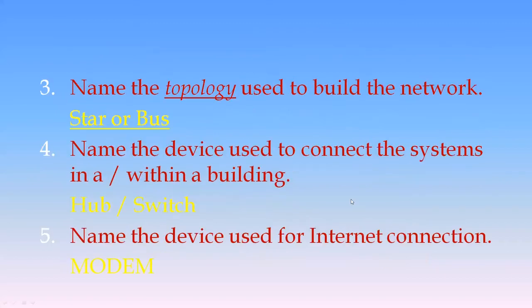Then moving on to the third question, name the topology used to build the network. Normally, you do have many topologies. With respect to this question and answer session, we can cut short the answer either to star or bus, preferably star. Next, name the device used to connect the systems within a building, that is, the device used to connect all the systems that are present within a building. If this type of question is asked, the answer is hub or switch.